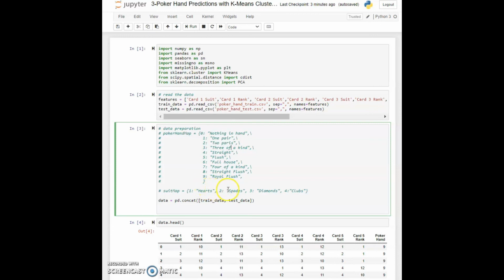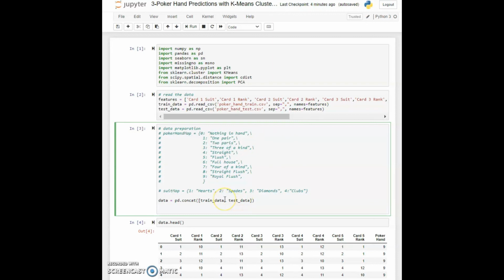Then I have also created a suit map in which 1 represents hearts, 2 represents spades, 3 represents diamonds, and 4 represents clubs. So feel free to uncomment this code and encode the data and see how it looks.